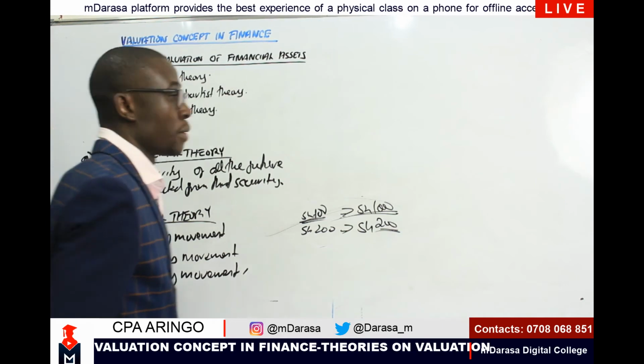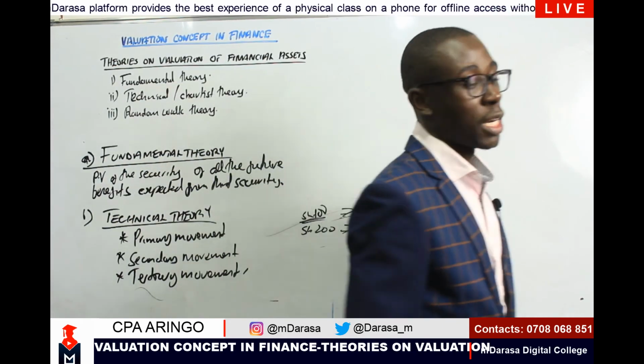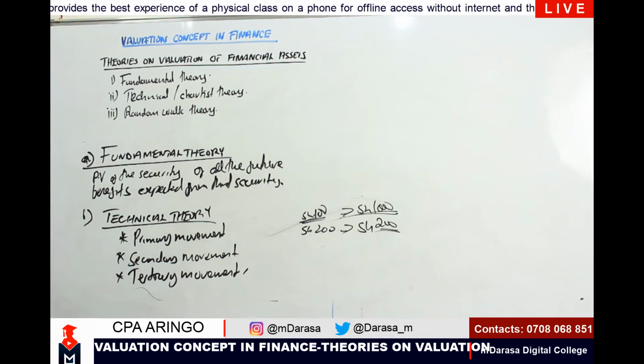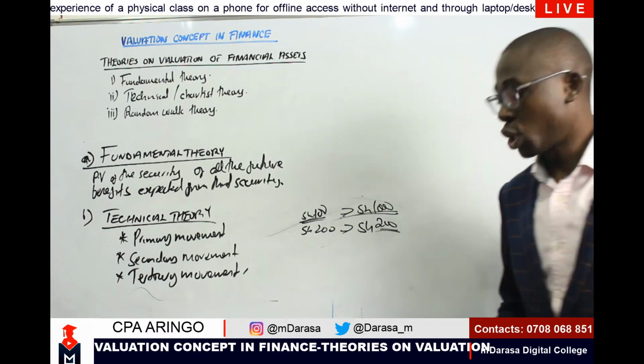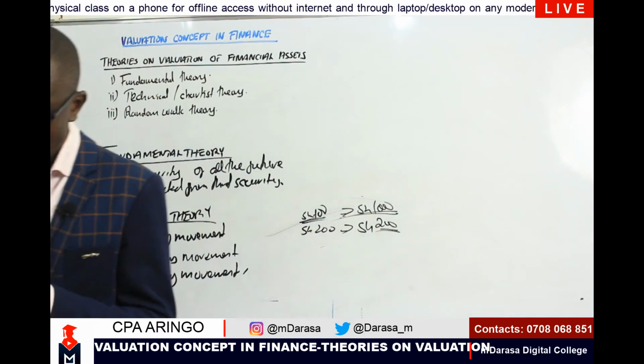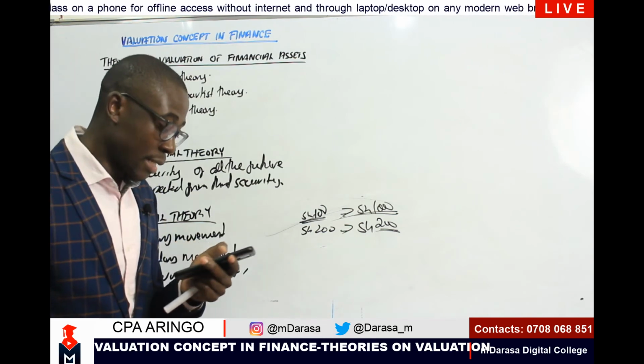So explaining the primary movement, my good students, for us to grasp it correctly. Anytime you're talking about primary movement, ideally, these are long-term in nature. These are trends that represent a period greater than 1 year.